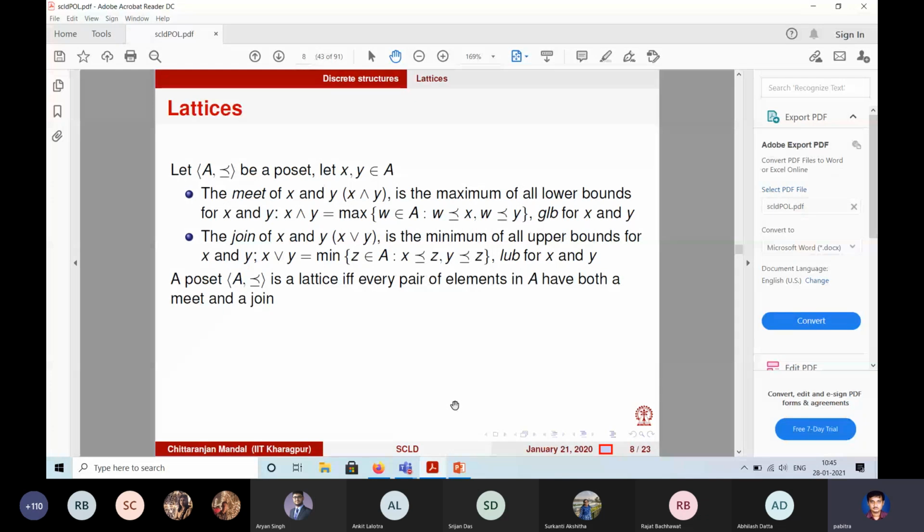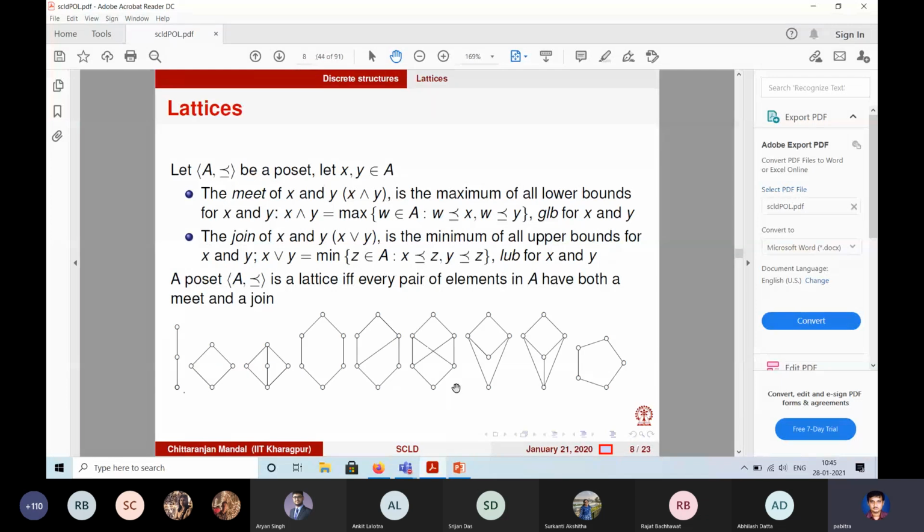And one more thing you see, because of the property of maximum and minimum, if the join and meet exist, they will be unique. If you take two elements X and Y, they can have only one join and only one meet. They are unambiguous, they are unique. Okay, the question is whether they exist for every pair or not.